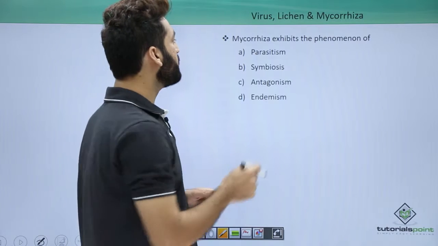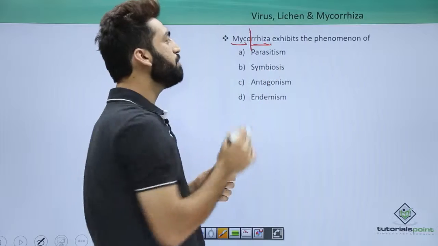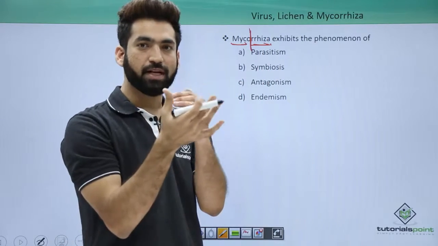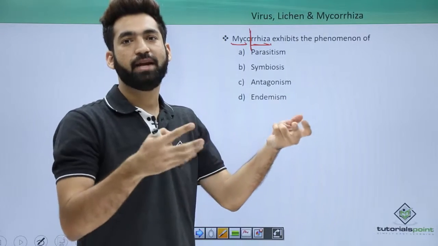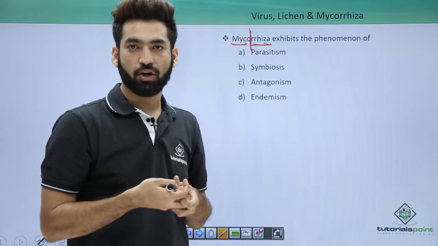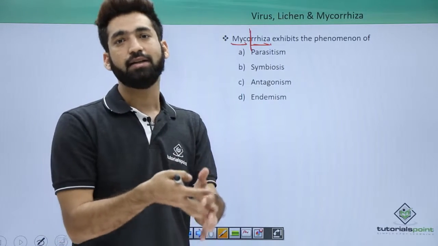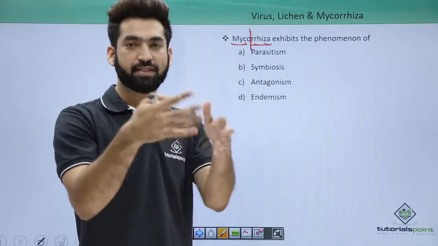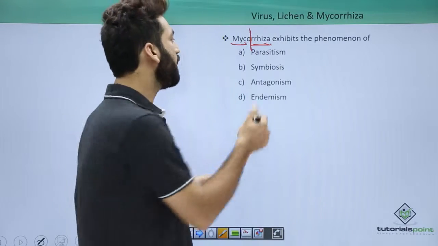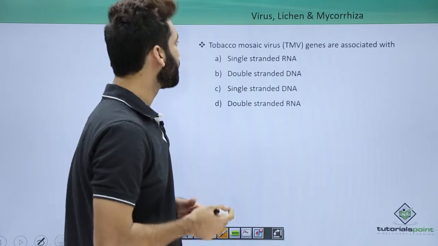Moving on to the next question, mycorrhiza. I've told you myco is fungus, rhiza is higher plants, and both form an association and help each other. Mycorrhiza is helping the plant with absorption of minerals and water. The plant roots are providing nourishment and shelter to the fungus. And such a relationship where both of the lives get benefited is called a symbiotic relationship. So the correct answer for this is symbiosis.